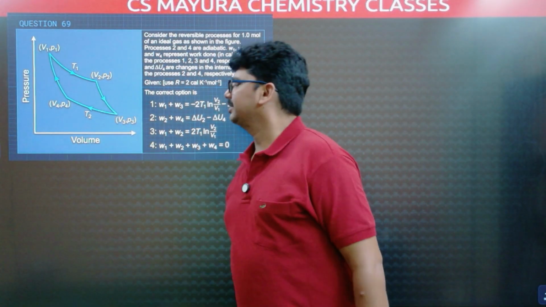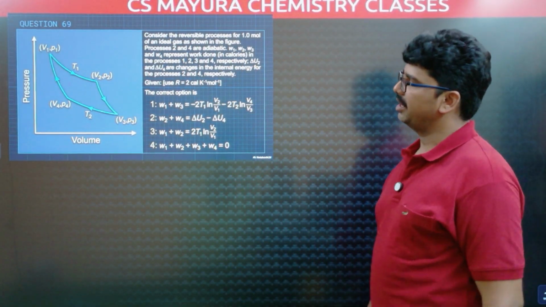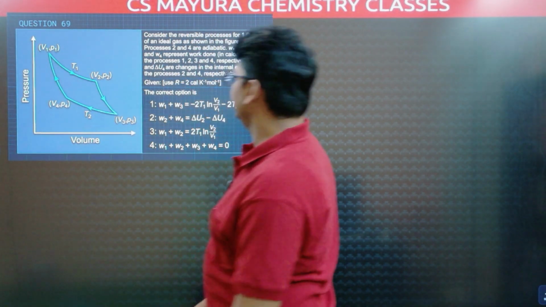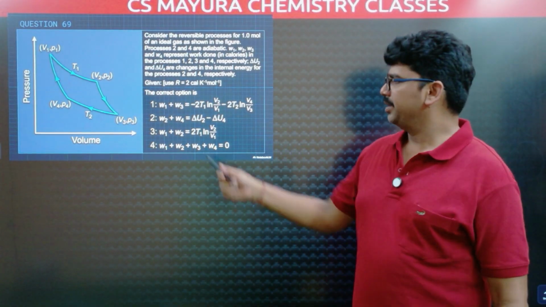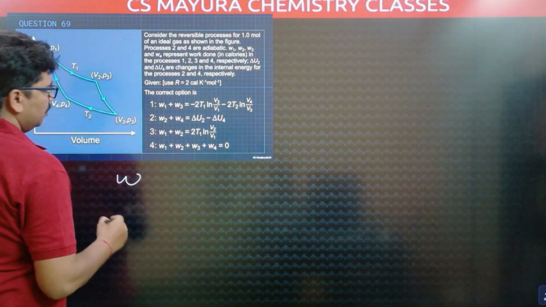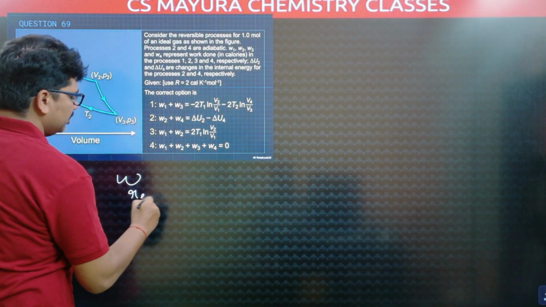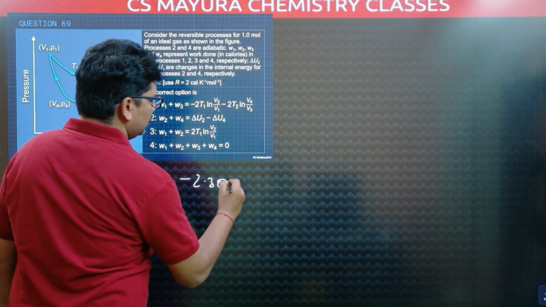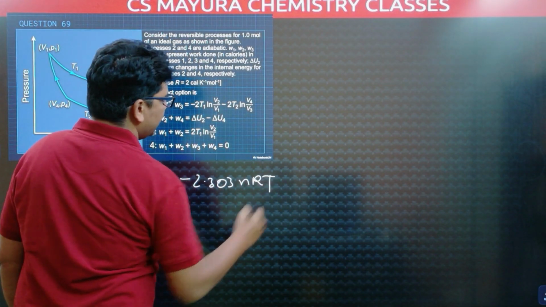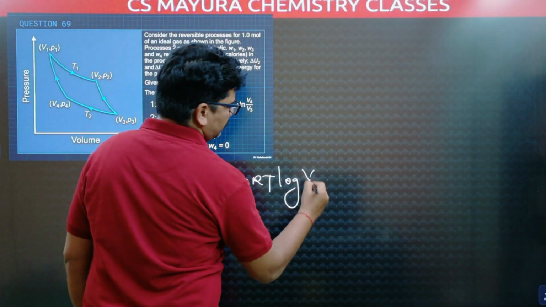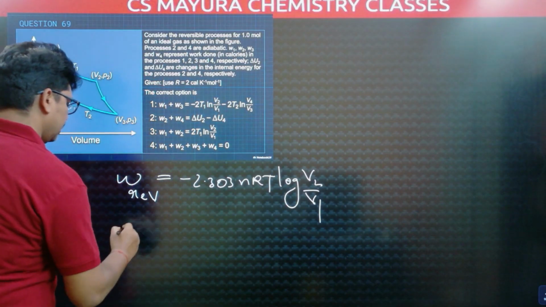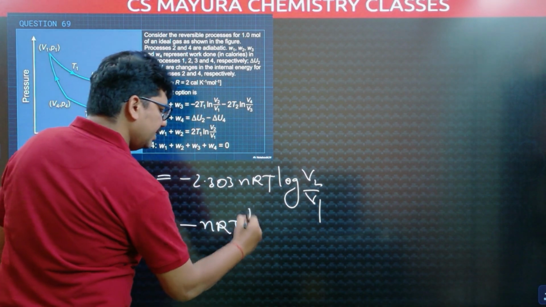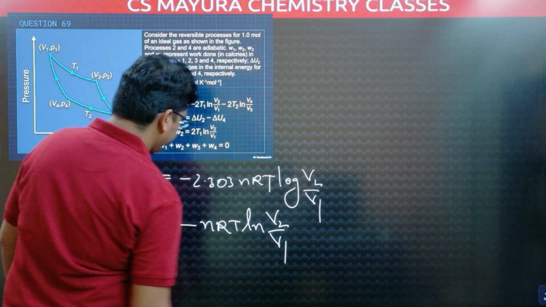This is from thermodynamics. A reversible cyclic process is given in the graph. Initially P1, V1 at temperature T1, then P2 V2, P3 V3, P4 V4. They asked for the relation among W1, W2, W3, W4. The work done of a reversible process formula is minus 2.303 nRT log V2 by V1. In terms of ln, that is minus nRT ln V2 by V1.